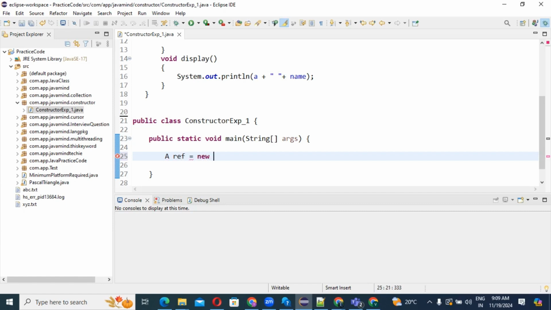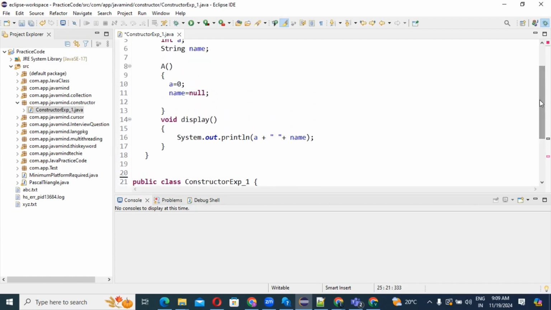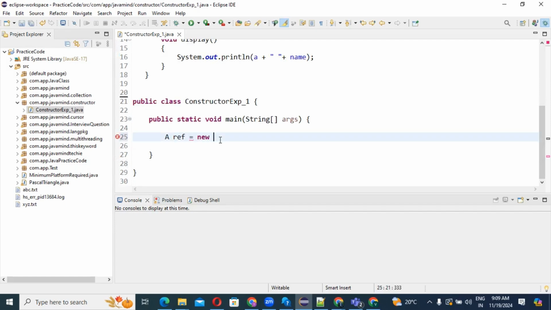So, guys, what you have is the constructor, that is this one. See, that is our constructor. If you are going to create the object with the new keyword, this time the constructor will initialize the object.